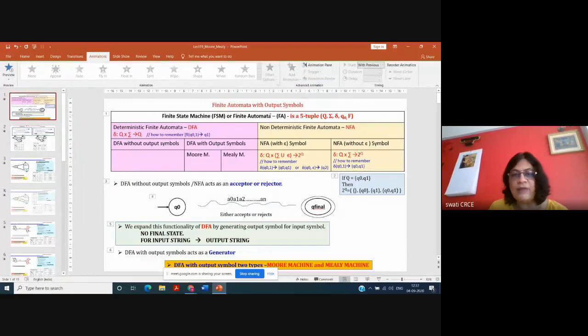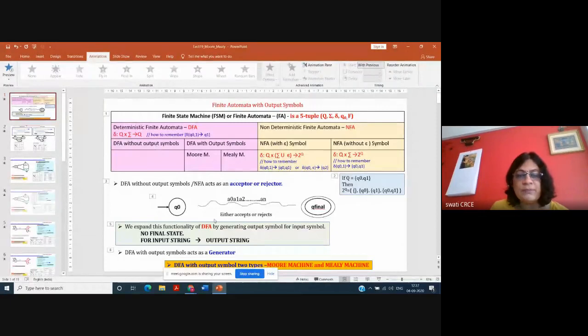This is a FA. FA has two types, DFA and NFA. FA is a group of 5 elements, Q, sigma, delta, Q0, F. FA has two types, DFA and NFA. NFA is non-deterministic. DFA is deterministic. NFA has two types, NFA with epsilon and NFA without epsilon. DFA has two types, DFA without output symbol and DFA with output symbol.